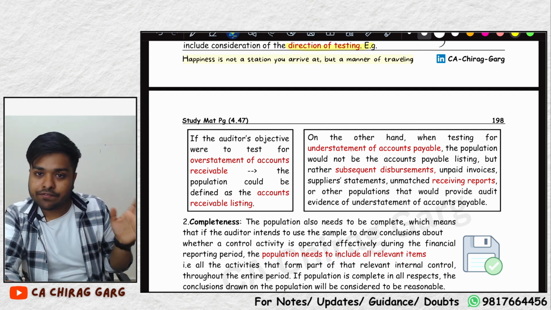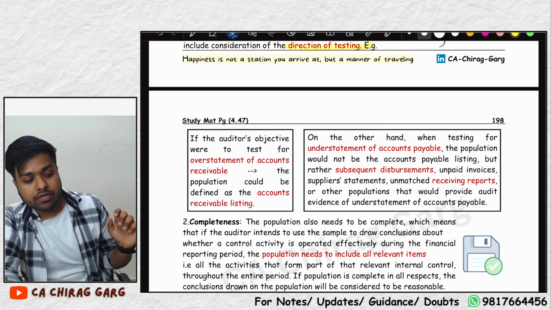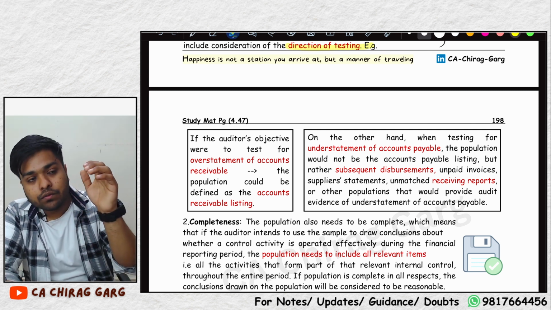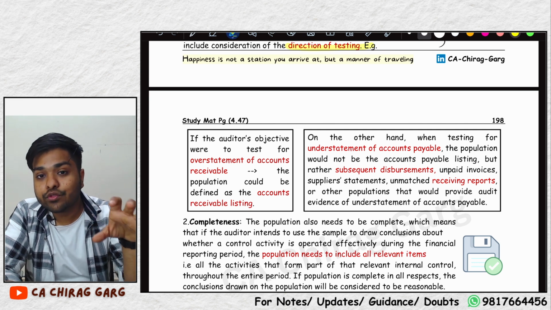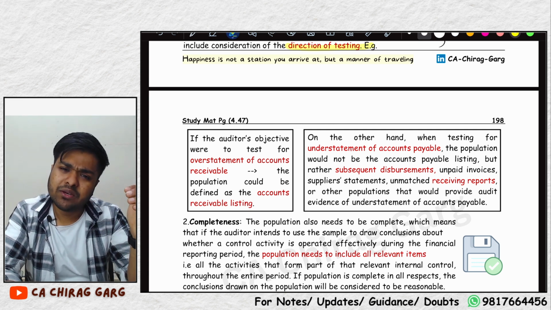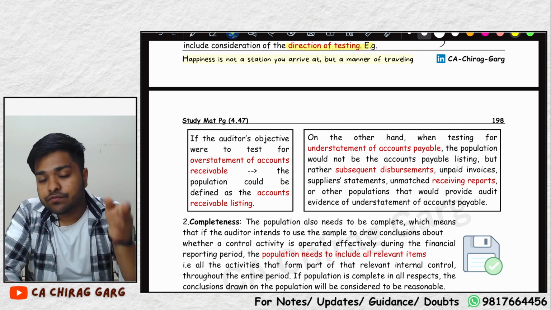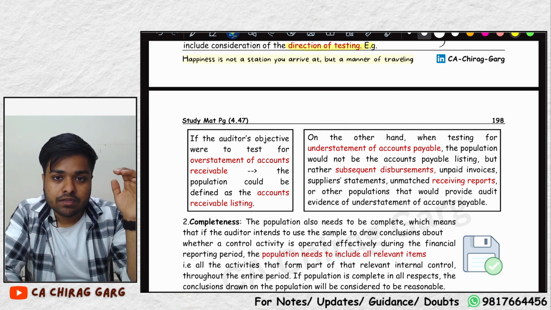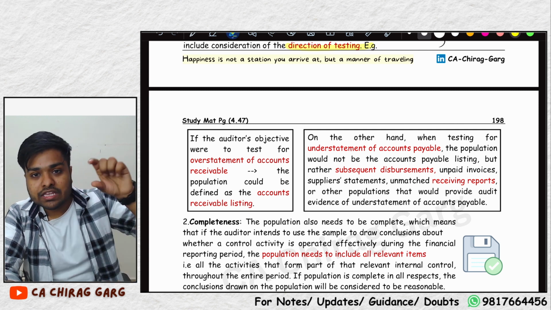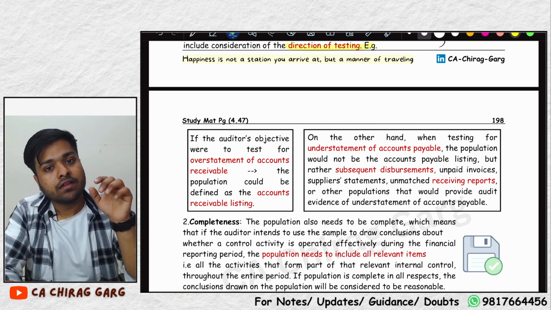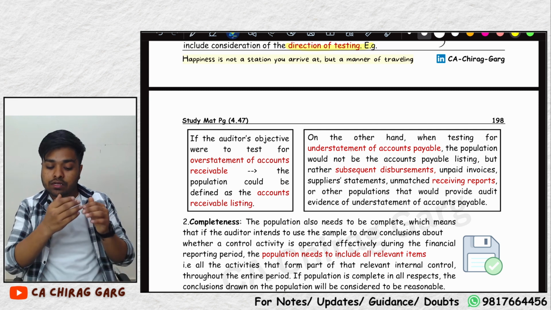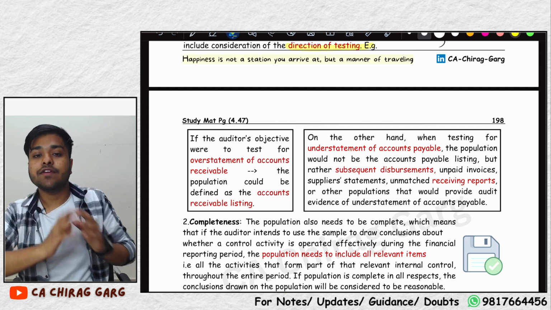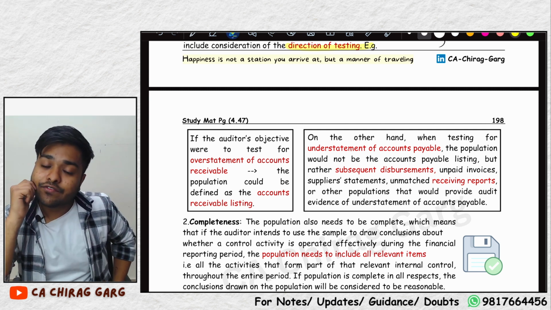The company has sold 7 products, so 7 invoices should be there. The company has added 3 fake invoices. So if you want to check the appropriateness of those invoices, you can send external confirmation for all 10 invoices. 3 responses will not come and 7 responses will come. So you will know that 3 invoices could be fake. What population did you choose? The sales invoices, right?